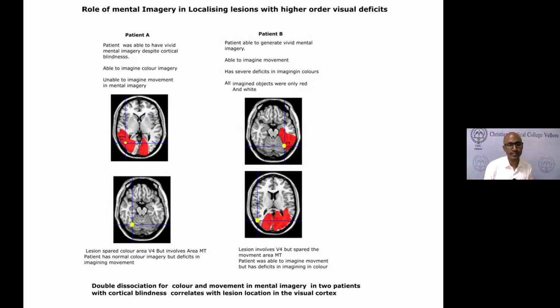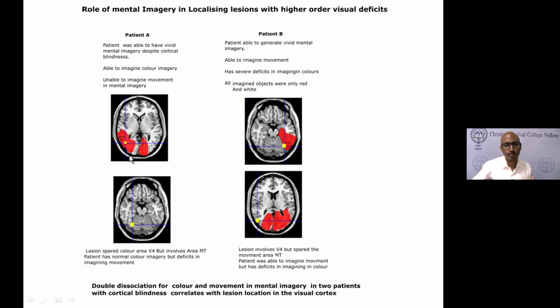But when he was asked to imagine the train, he was not able to imagine the train moving. He's just seeing the train in all colors, but the train is not able to move at all. And this was true for all other tasks that we did. Here you can see that the lesion, we did only the lesion, not the lesion network, was involving the area MT and the area MST also, but it was sparing the color area, which is V4. So that is one form of dissociation.